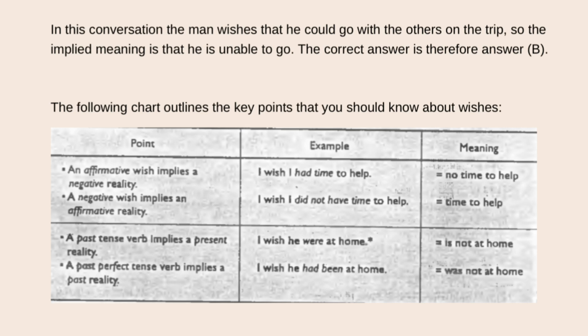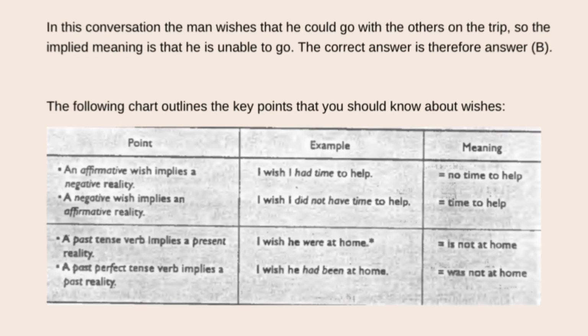Point number 3: a past tense verb implies a present reality. Example: "I wish he were at home," meaning he's not at home. Point number 4: a past perfect tense verb implies a past reality. Example: "I wish he had been at home," meaning he was not at home.